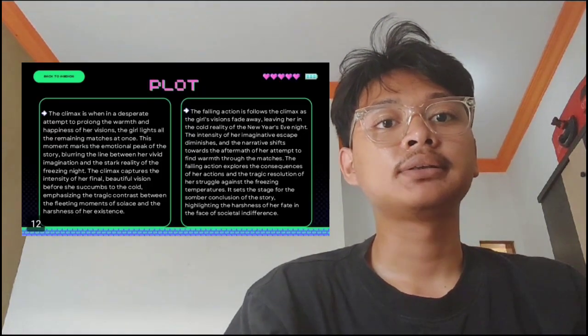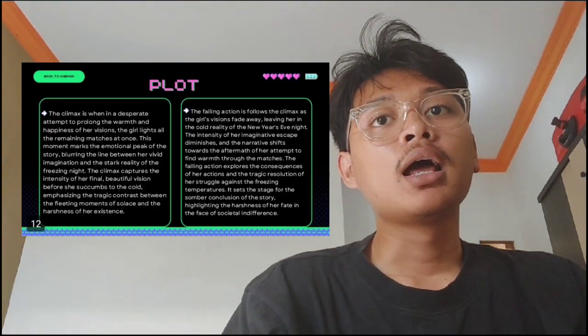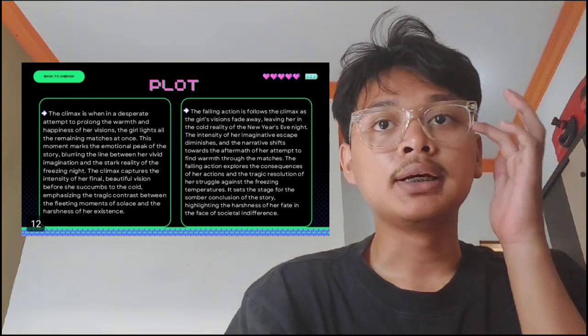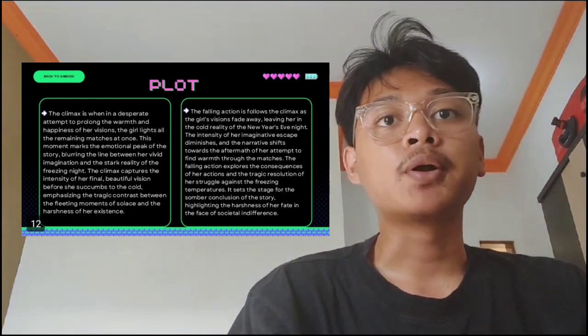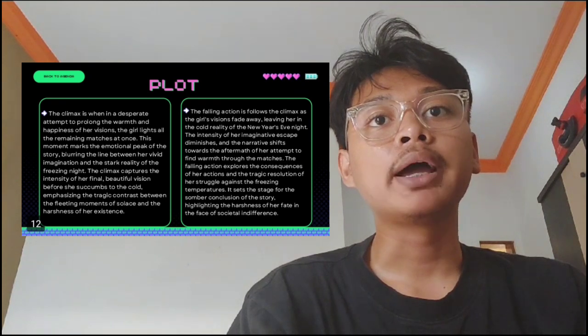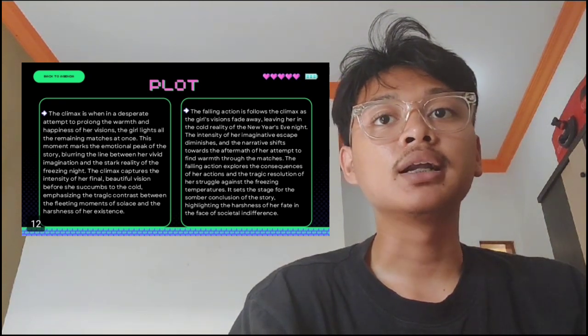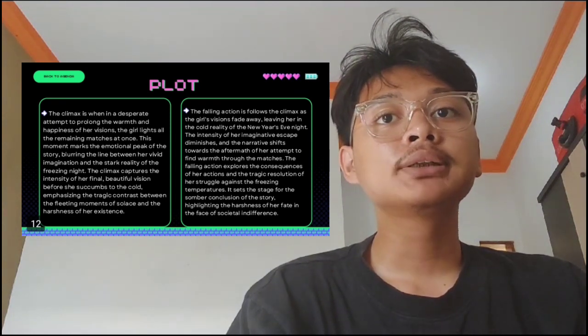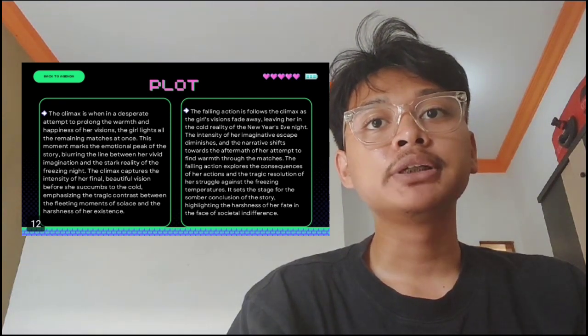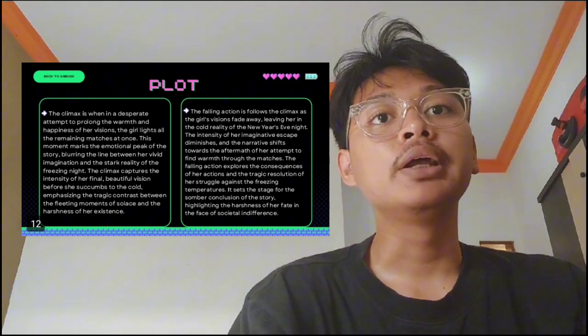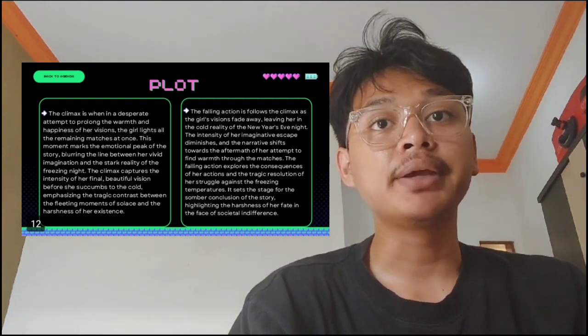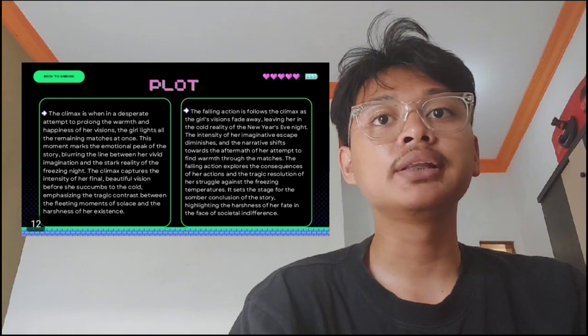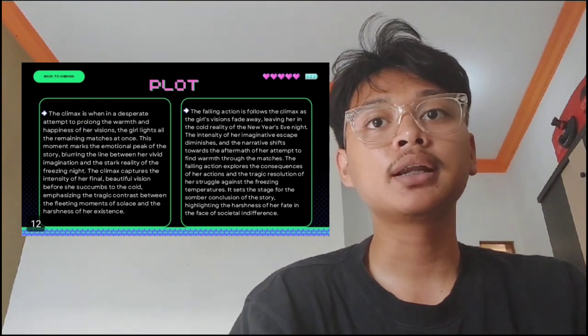Next is the climax. It occurs when, in a desperate attempt to prolong the warmth and happiness of her vision, the girl lights all the remaining matches at once. This moment marks the emotional peak of the story, blurring the line between her vivid imagination and the stark reality of the freezing night.